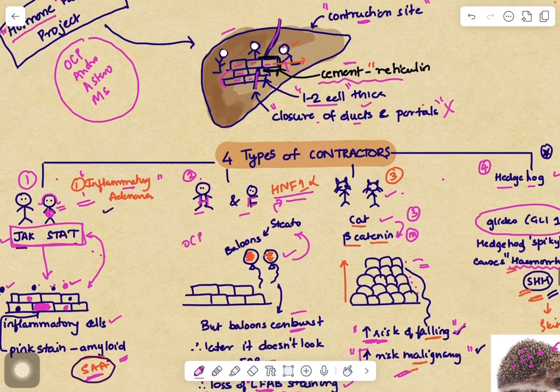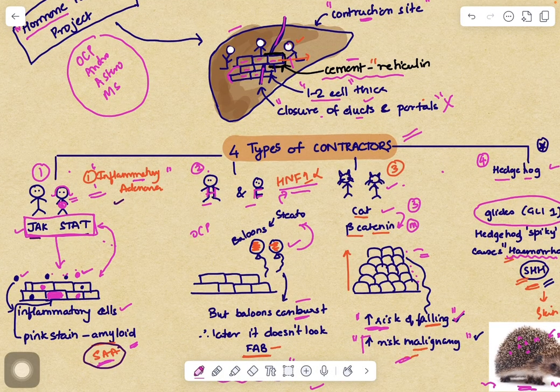There are 4 types of contractors, which are the 4 types of hepatocellular adenoma. The first one is inflammatory adenoma, which is taken care of by the JAK-STAT pathway, and they get pink and blue balls for decoration, that is the inflammatory cells. It is associated with obesity, and we see pink stain, that is SAA stain.